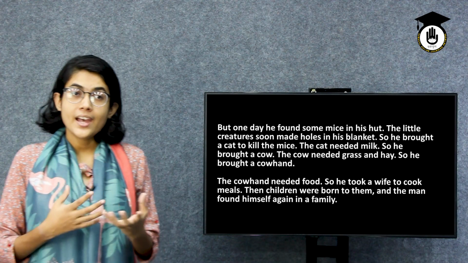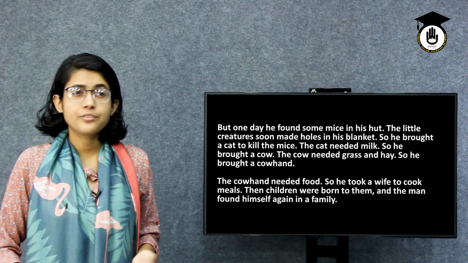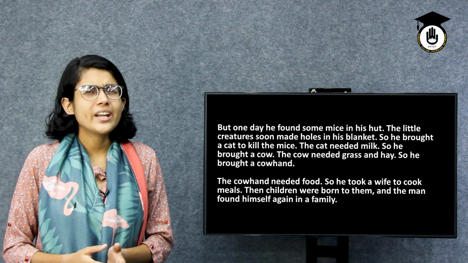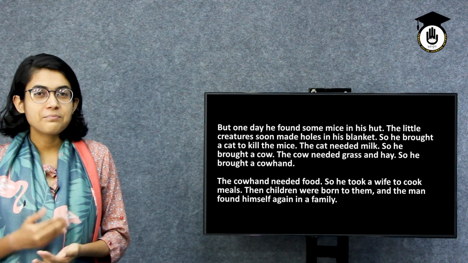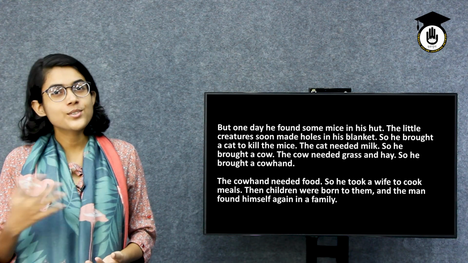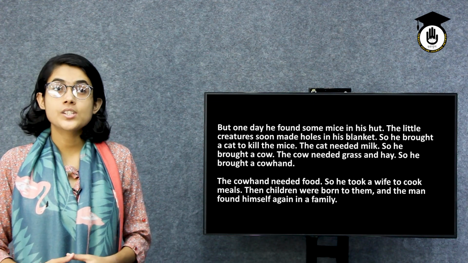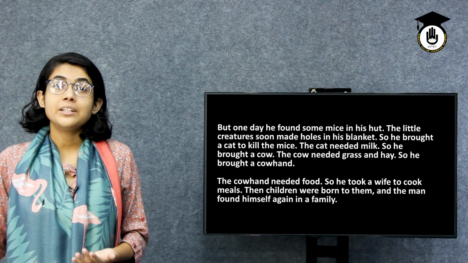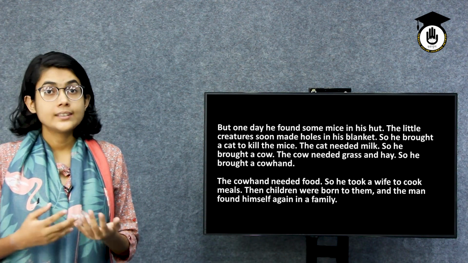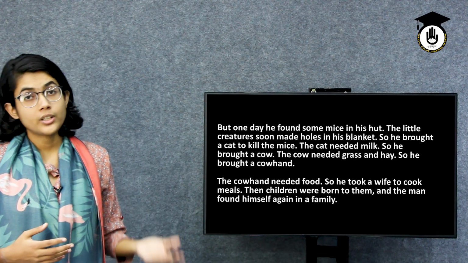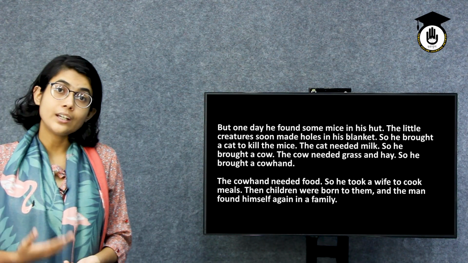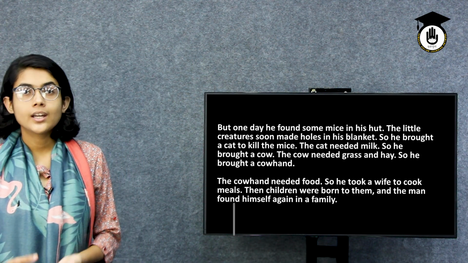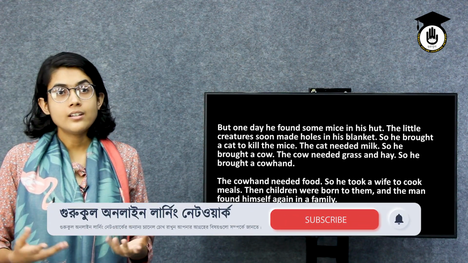So see, the man who just wanted to have a peaceful life without any kind of human relationship, any kind of human interaction, or any kind of social disturbance, found a society by himself again. How come? Because he found mice in his hut. He just wanted to get rid of those mice. Then he brought a cat to get rid of those mice. Then again, to feed the cat, he brought a cow to have milk. Then to take care of the cow, he brought a cowhand. And then again, to take care of the cowhand, he got married and had a wife.